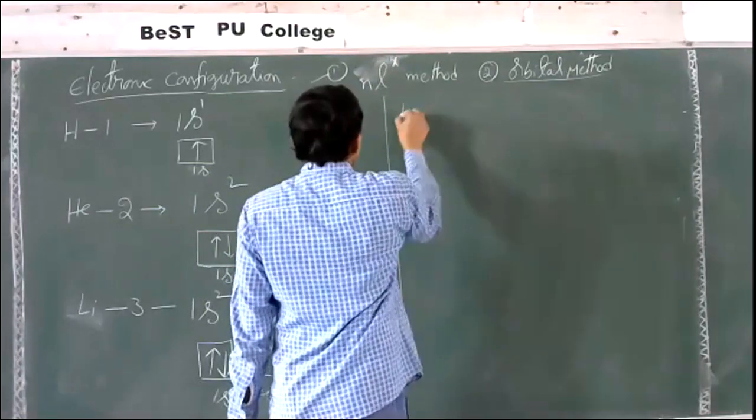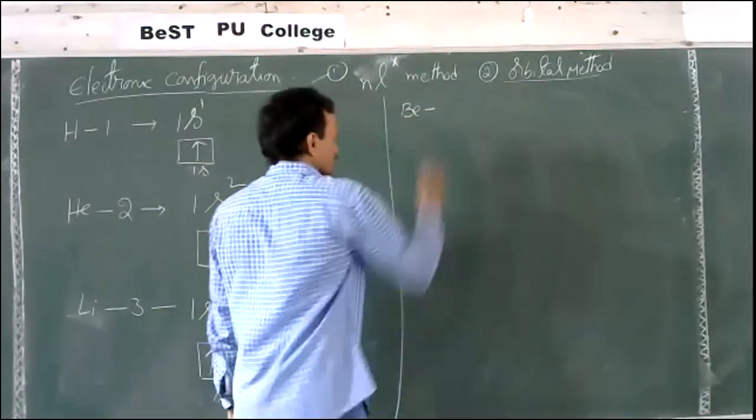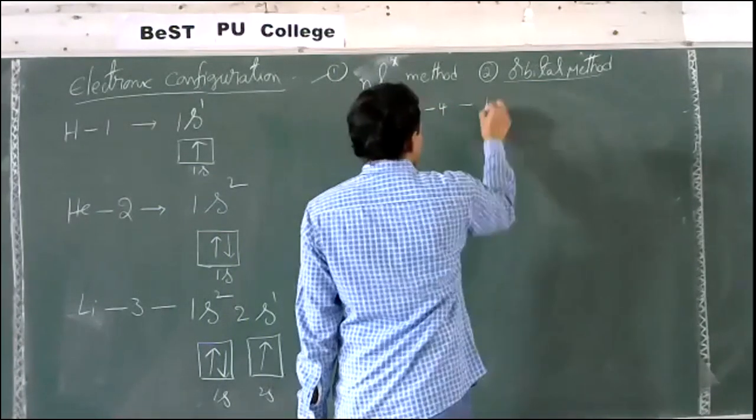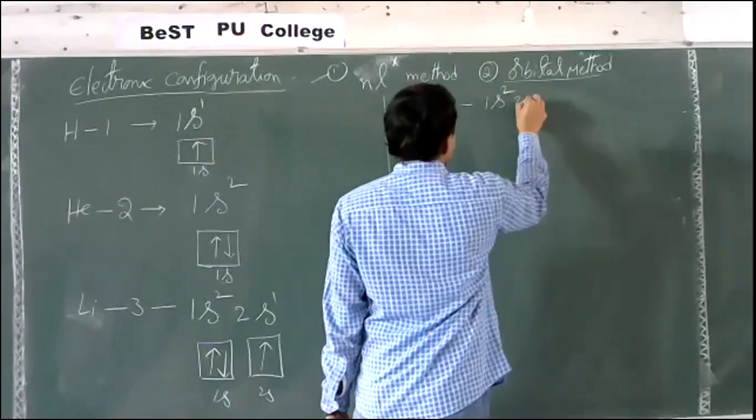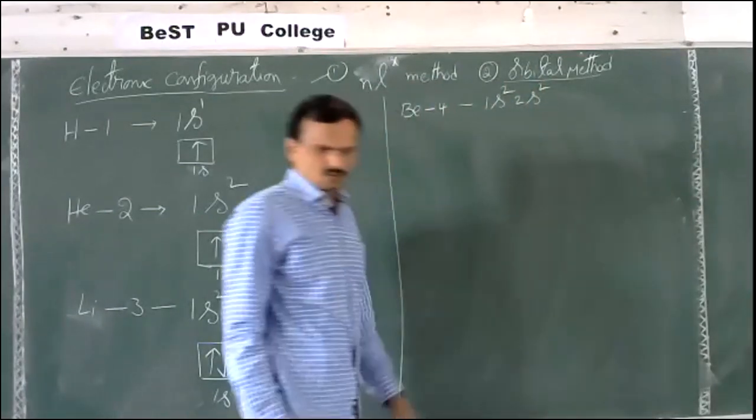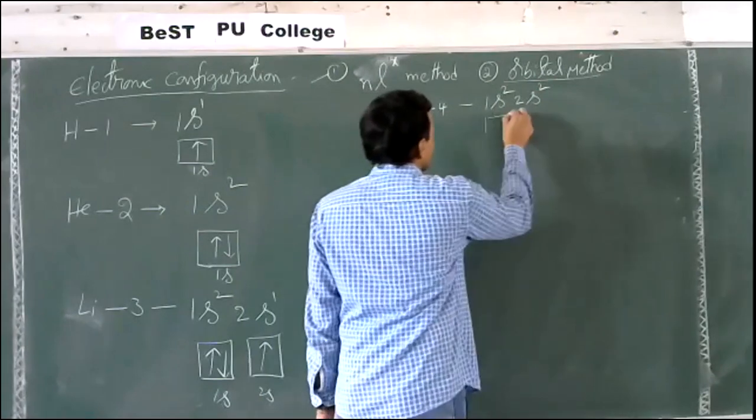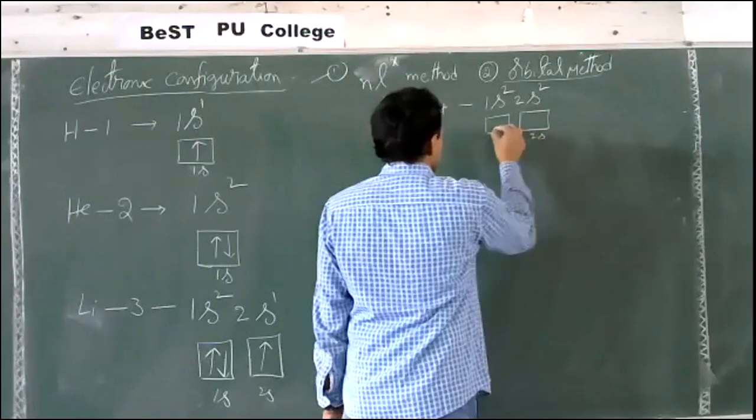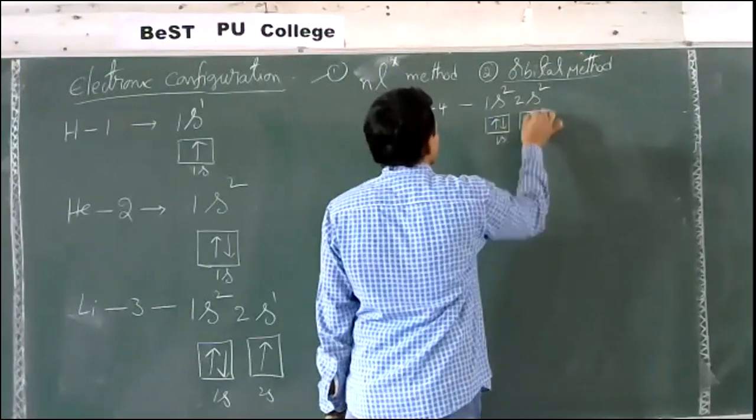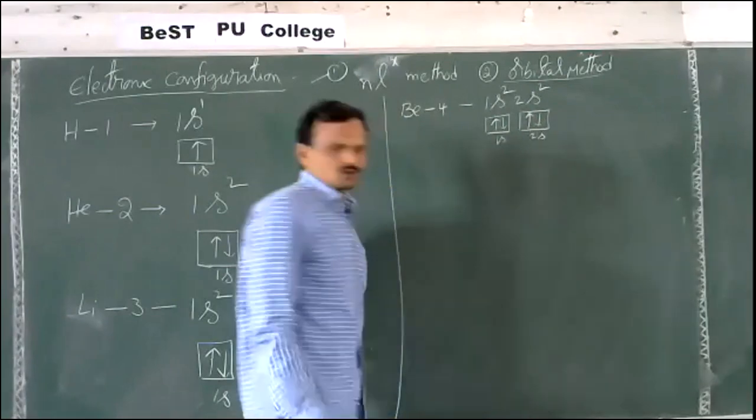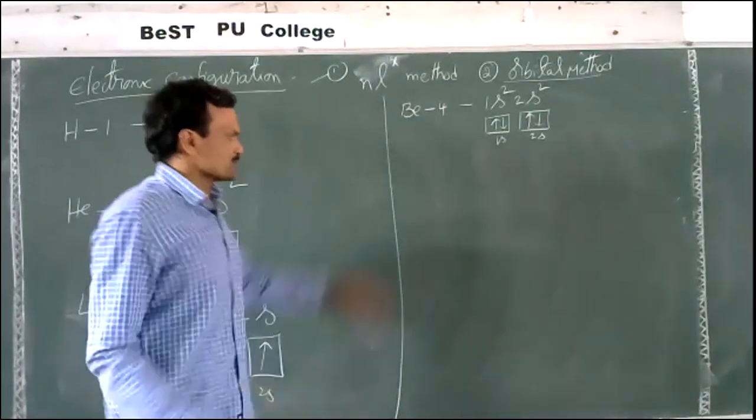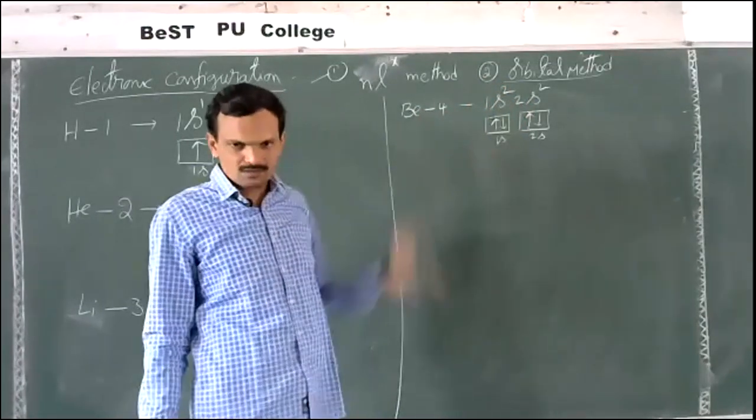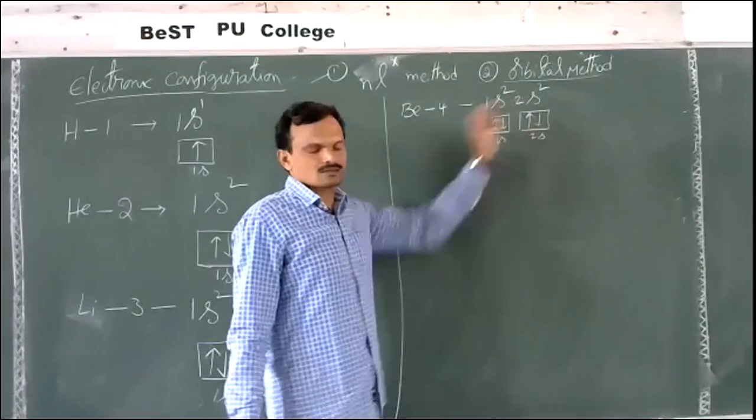Similarly, beryllium, atomic number 4. So the configuration is 1s2, 2s2. In the orbital method we represent it like this, 1s and then 2s. This is 1s, this is 2s. So 1s2, 2s2, either you can represent it. So this is the simple method. The orbital method is what we generally use in chemical bonding. Otherwise we write the configuration like this.